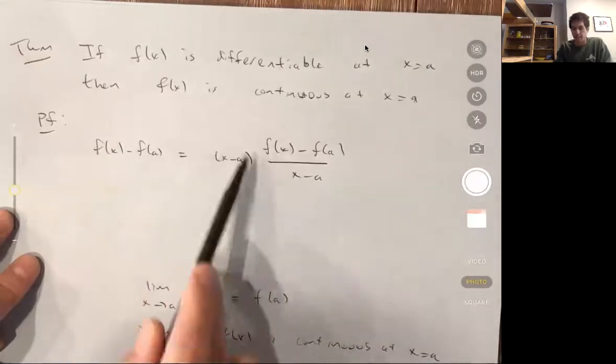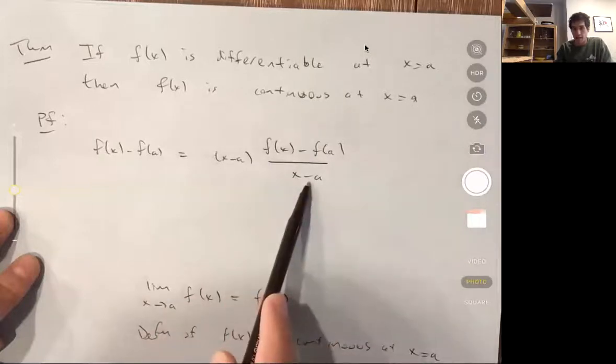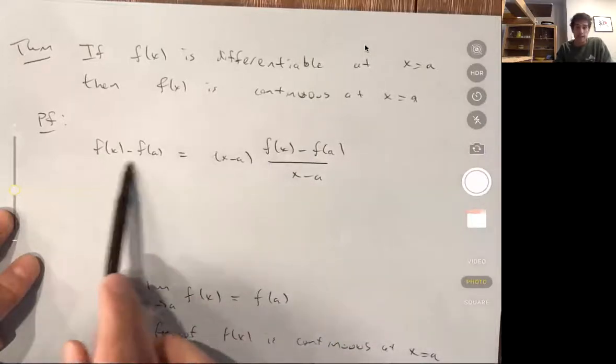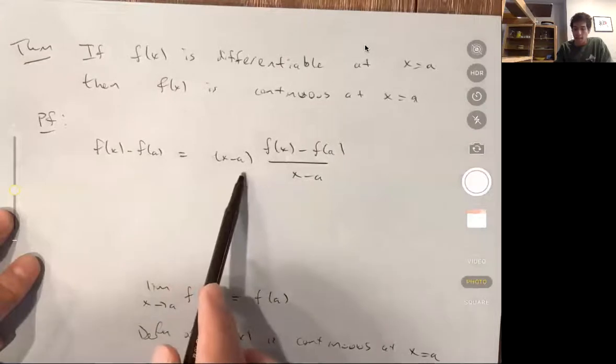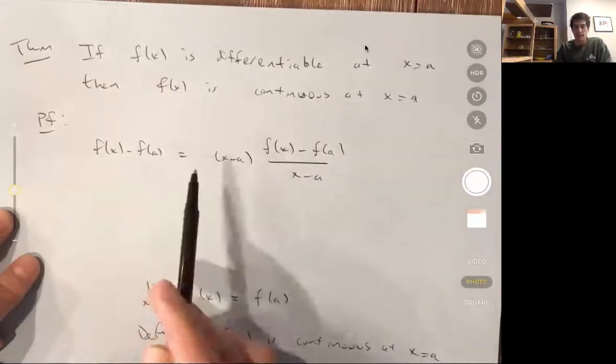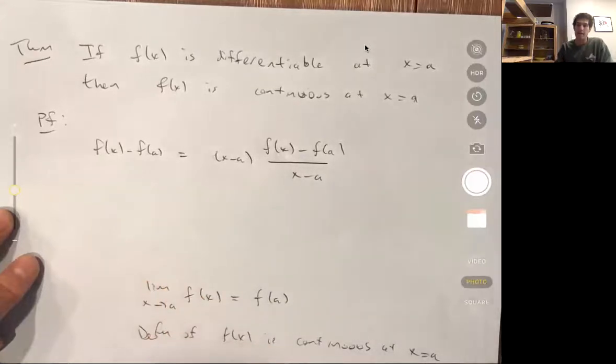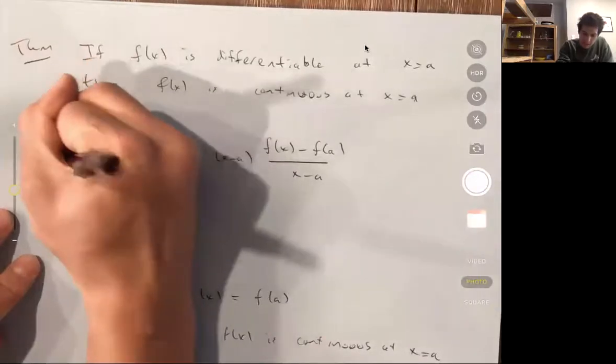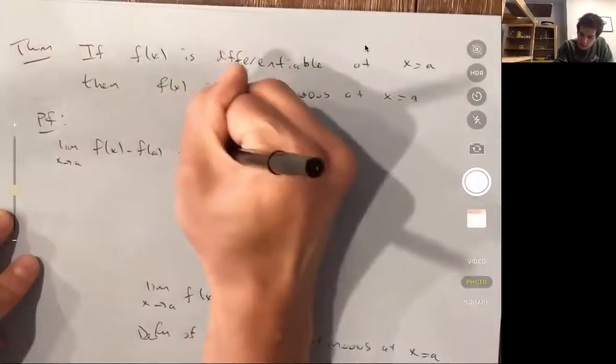When x equals a, the right side is not defined, and the left side is defined, it's 0. But at every other point, these two are the same function. And since they're the same function everywhere except at x equals a, I can take the limit of both sides, as x approaches a.